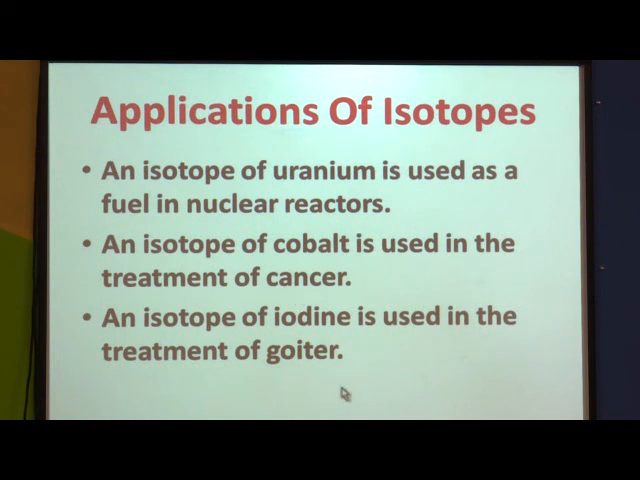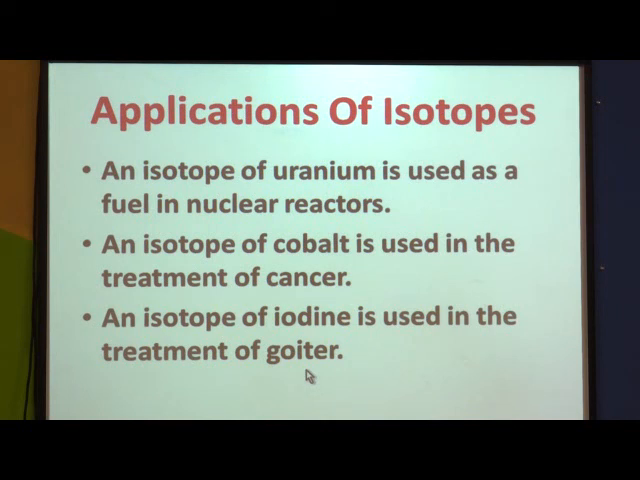The third one is an isotope of iodine. So where is it used? In treatment of goiter. You know what is goiter? It's a throat disease. The throat gets swollen as there is lack of iodine. So an isotope of iodine is used for treating goiter. So these are some of the applications of isotopes.